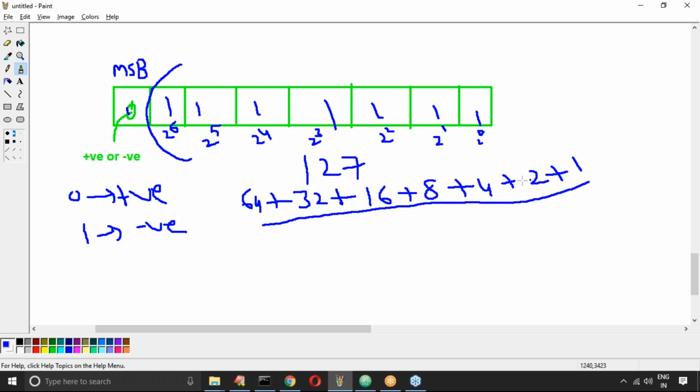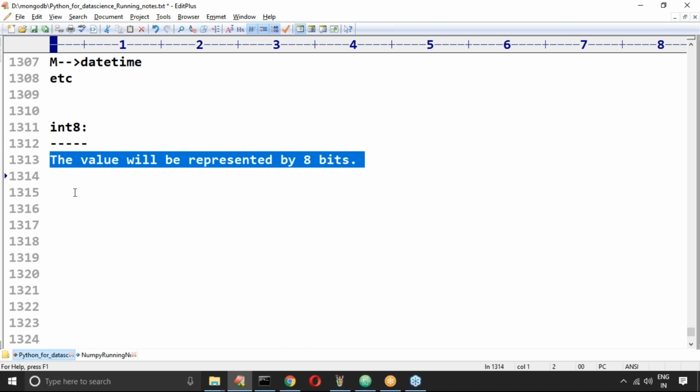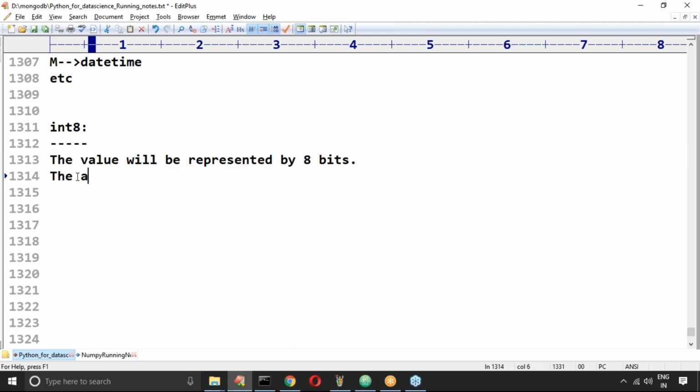Now can you please consider one? Can you please count this? What is the value? Yes, 127. So the max value you can store for int 8 bits is nothing but 127. The minimum value you can store is minus 128. The value will be represented by 8 bits, and the range is minus 128 to plus 127.